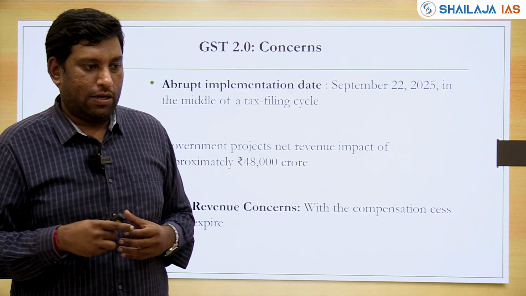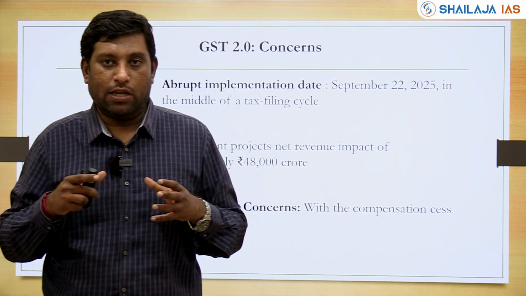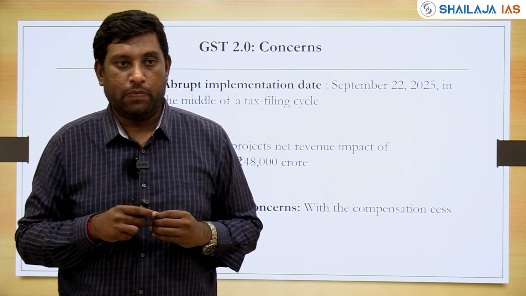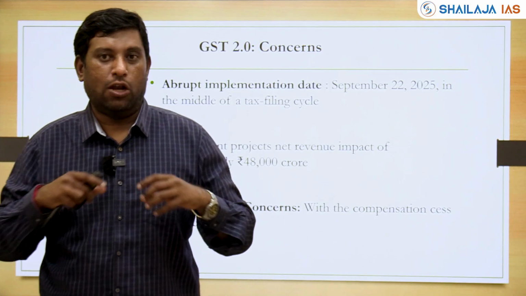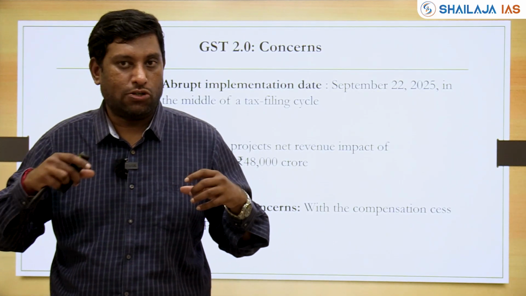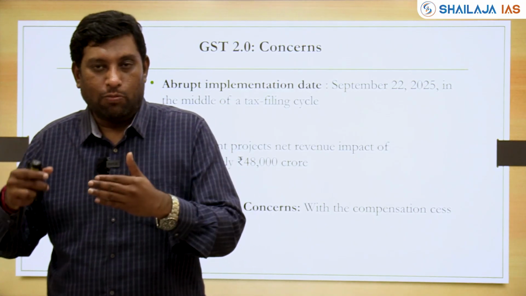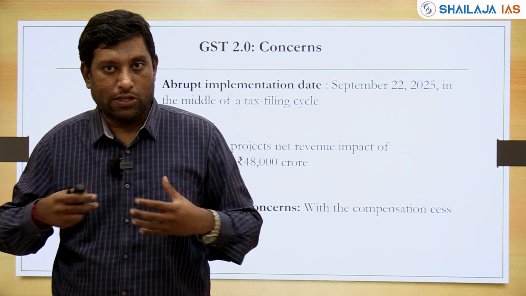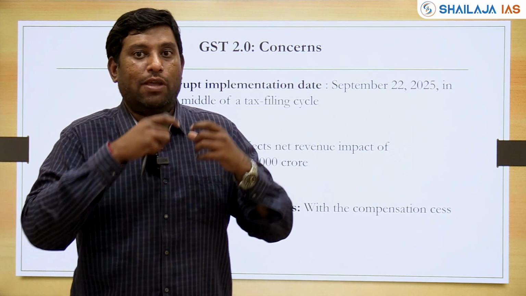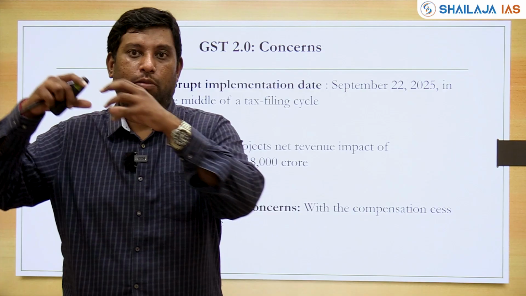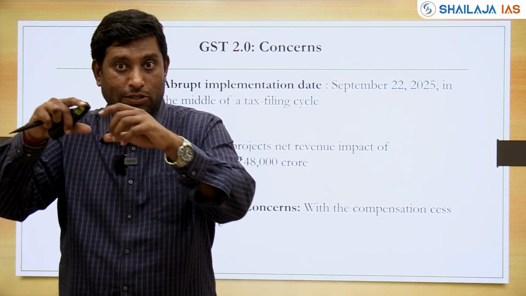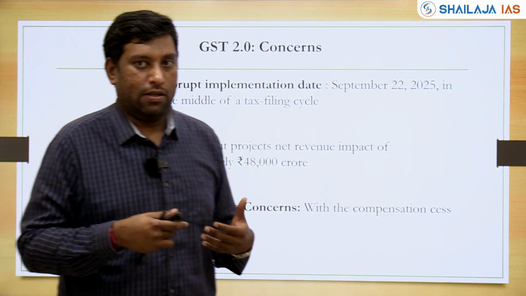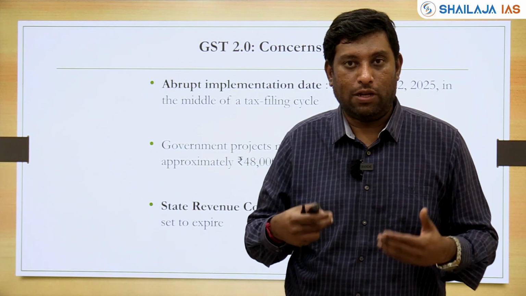It was also expected that states, especially your manufacturing and high growth states, are going to lose out on the revenue because GST is a destination based tax. Most of your manufacturing industries are located in highly developed states like Tamil Nadu, Maharashtra, Gujarat, and Karnataka. State governments were imposing excise duties on them and earning revenue. Now, even if these industries are located over here, wherever the goods are being sold, suppose in Bihar or Uttar Pradesh, the tax is going to be levied in those states and the revenue is going to accrue to those governments. So it was felt that developed states are going to lose out on the revenue.